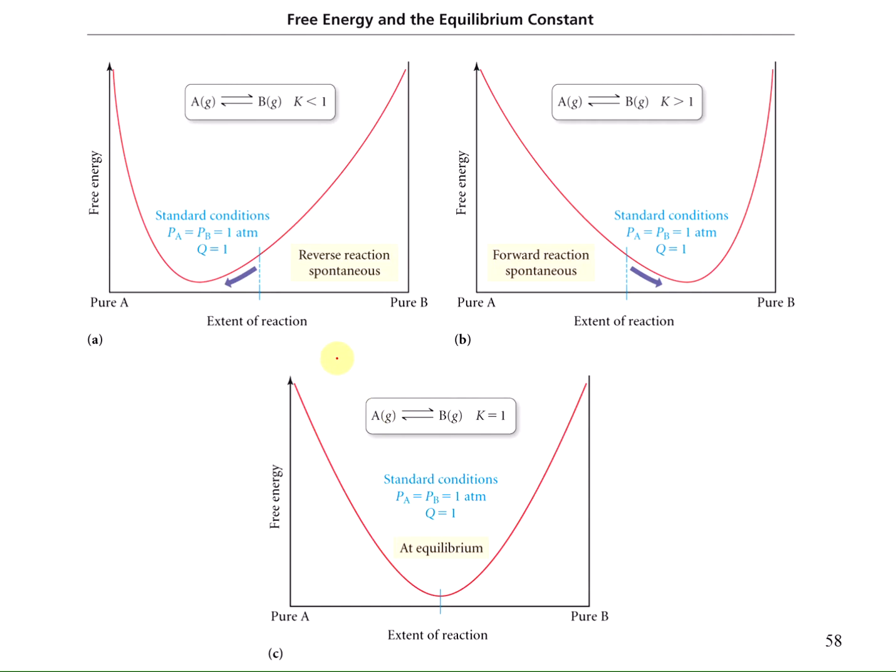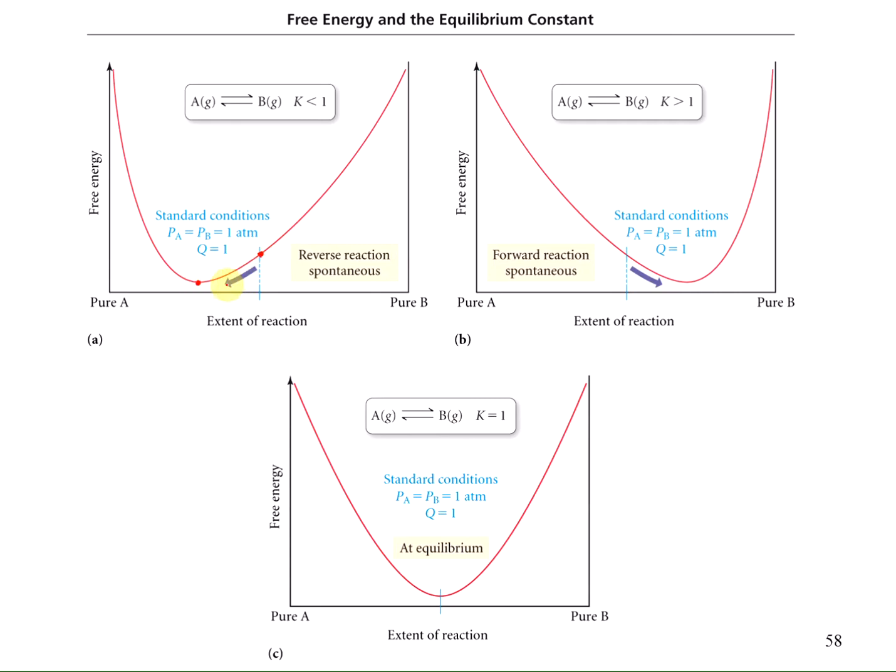And in these graphs, we're looking at how the free energy of the reaction changes depending on where we are in the reaction. So if we're looking at this blue line here, you have a value on the free energy axis, but it's not at the minimum of this energy well. So the reaction is going to proceed to reach that bottom. So the reaction is actually going to reverse here.